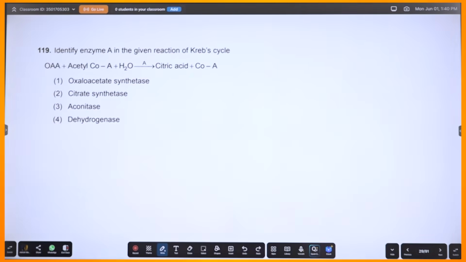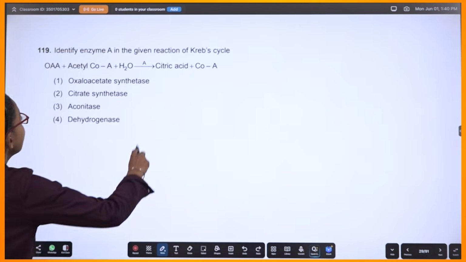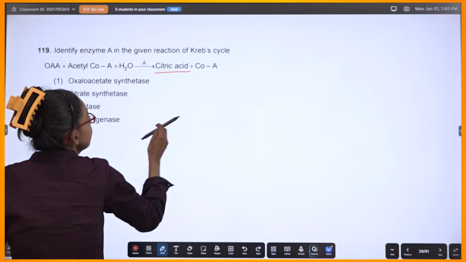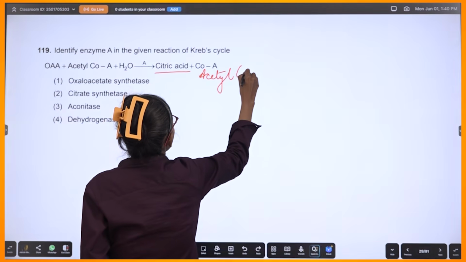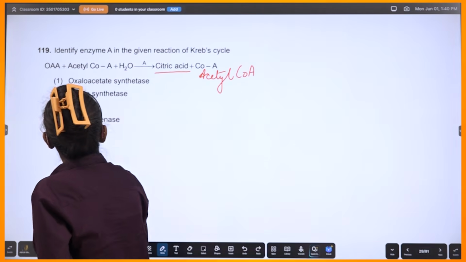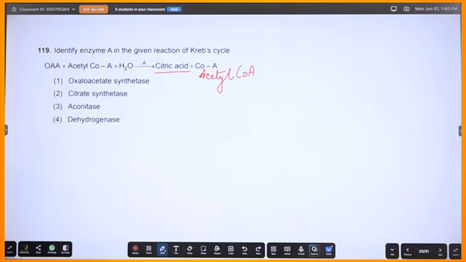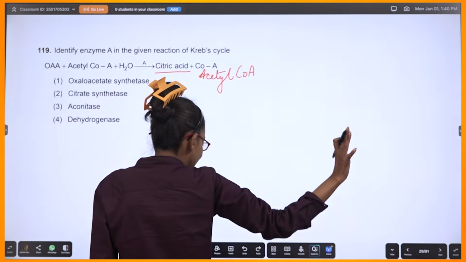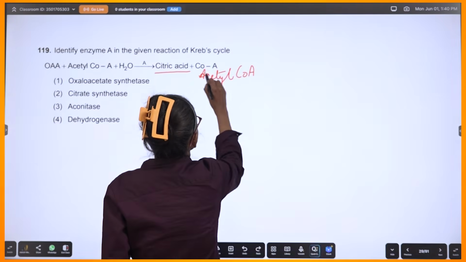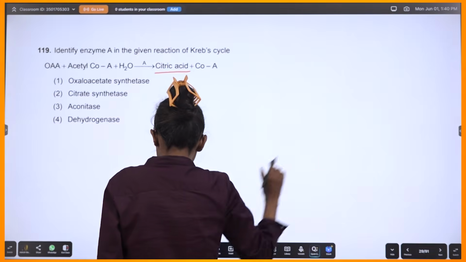Now, let's see this question. Identify enzyme A in the given reaction of Krebs cycle. Have a look. This is citric acid. This is acetyl-CoA. Do you see that? Okay. And what is it being converted to? No, that is coenzyme A. My bad.